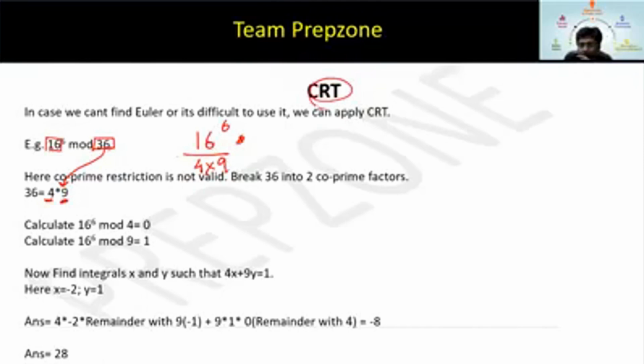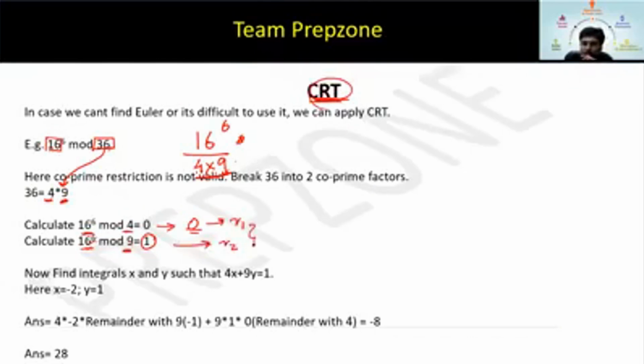In Chinese remainder theorem, just break this into two co-prime numbers, find separate remainder with 4, find separate remainder with 9. So I've calculated 16 to the power 6 mod 4, which will be 0, obviously. Now 16 to the power 6 mod 9. I can apply Euler's theorem here. What is the Euler of 9? Euler of 9 is 6, hence 16 to the power 6 mod 9 will be 1. I got two remainders. Let me say this is R1. Let me say this is R2.